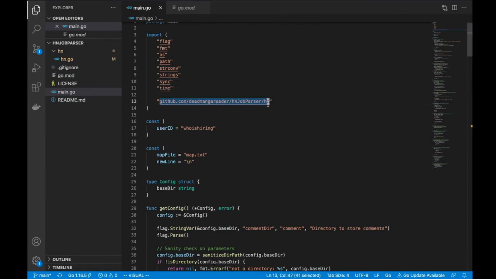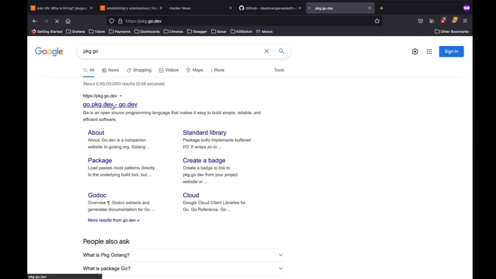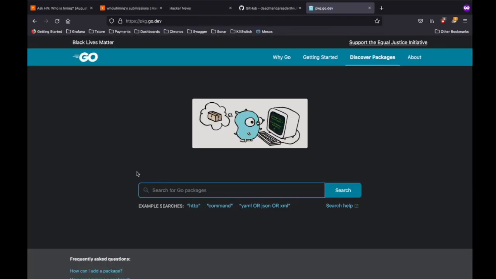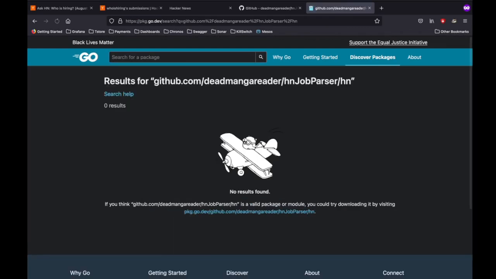It should be okay. The way it works is, I think it's package go, so this is your repository. This is a public repository where you have a bunch of Go packages, like PyPI for Go. Oh wait, I think this should resolve. No, I thought I had it. Maybe I don't have it resolved right now. Okay, it is asking me if I want to try downloading it. I am not interested in that. But basically, if I just click this, it is probably going to download the package on their servers and then just expose this.